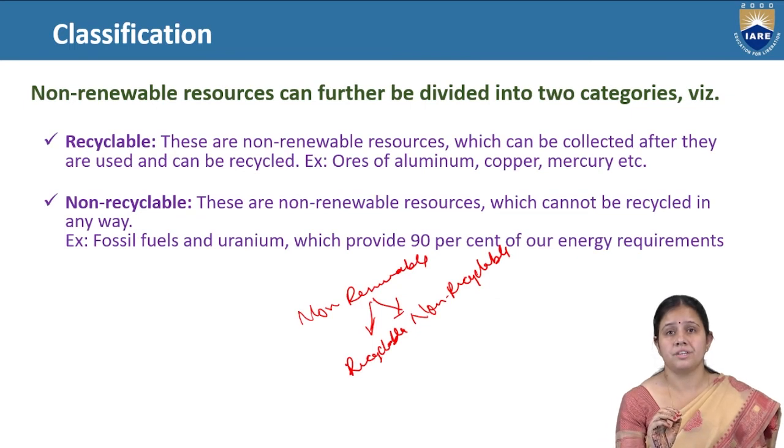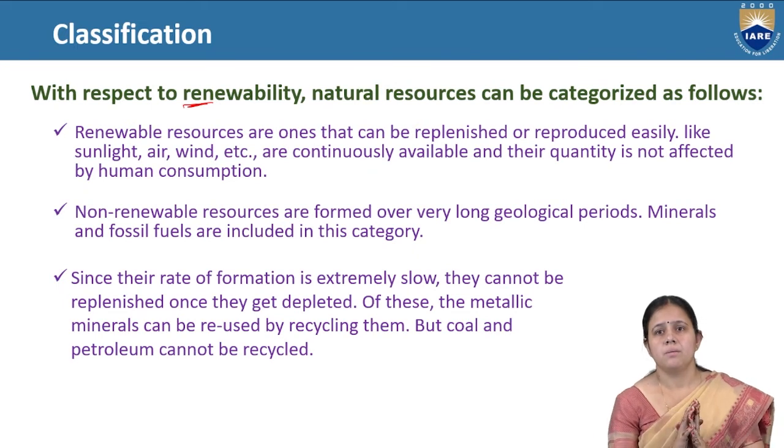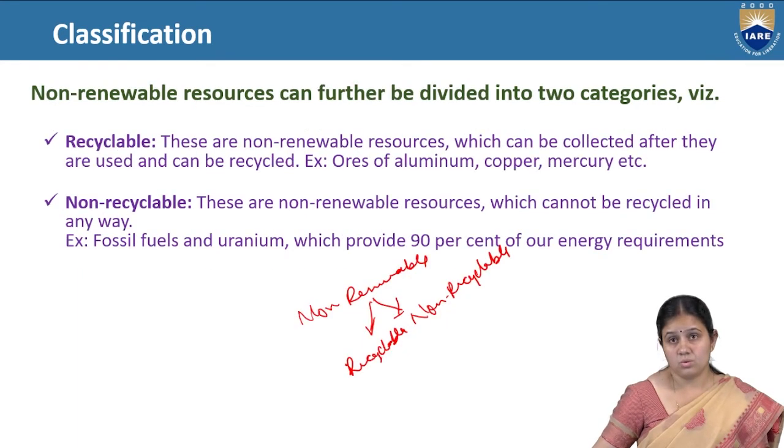And non-renewable energy resources are divided into recyclable and non-recyclable. As we have already studied, metallic minerals can be reused by recycling them, but coal and petroleum cannot be recycled. So here it is divided into two parts: recyclable and non-recyclable.